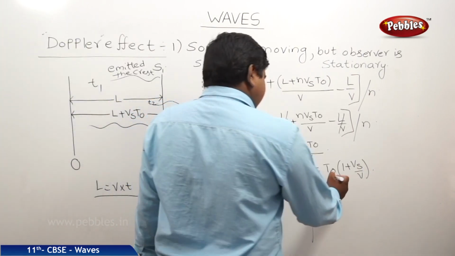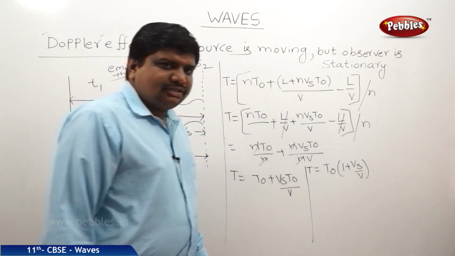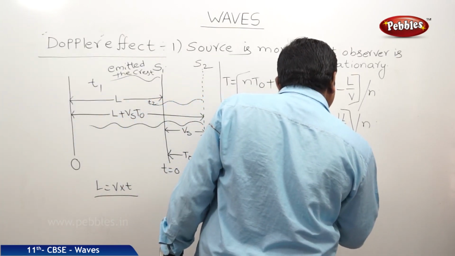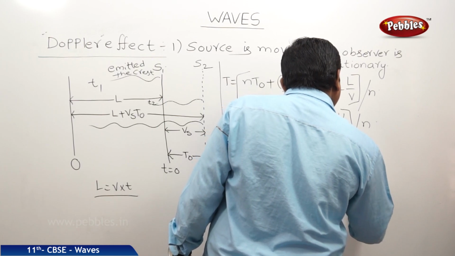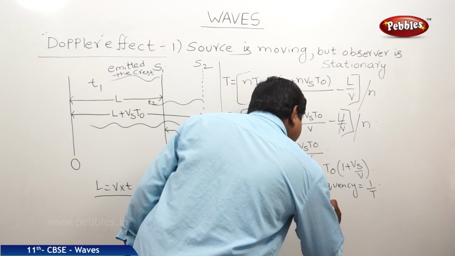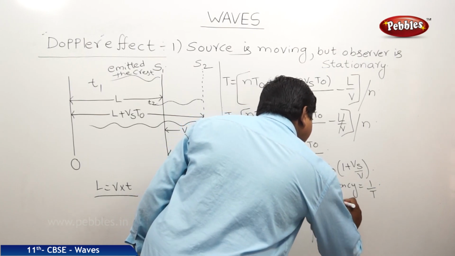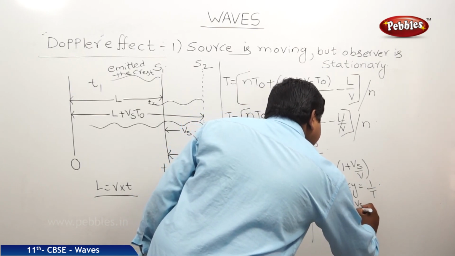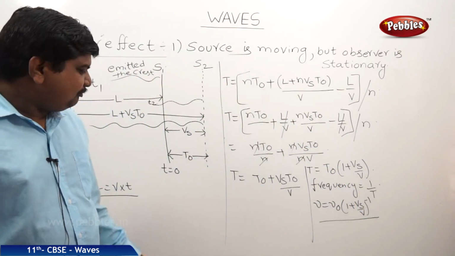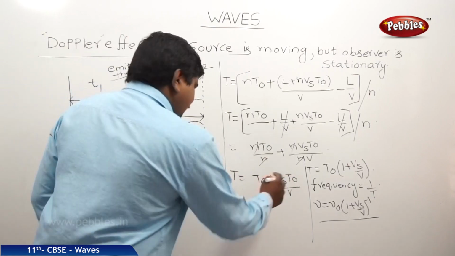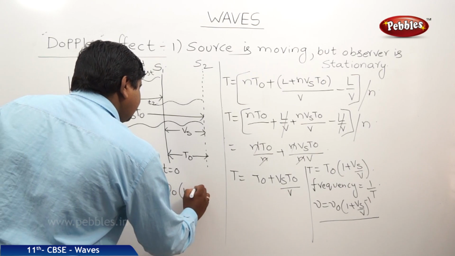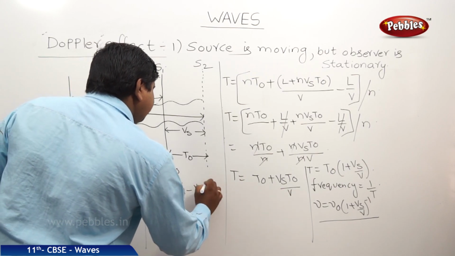This is the time lag between the source and observer. We know that frequency is equal to 1 by t. Therefore nu is equal to nu naught into (1 plus Vs by V) whole power minus 1. With the help of binomial expansion, we can write this equation as nu is equal to nu naught into 1 minus Vs by V.